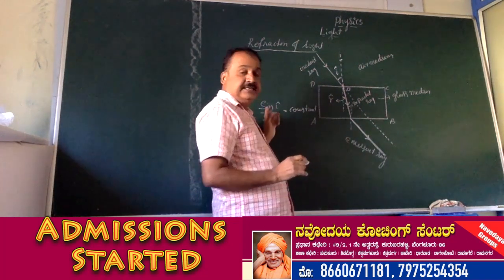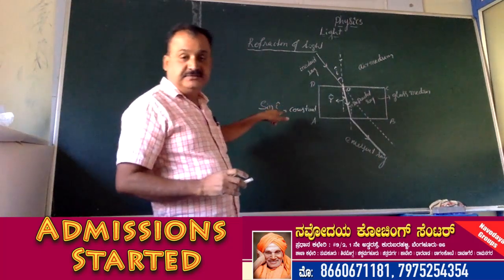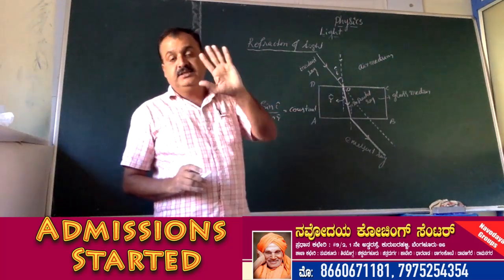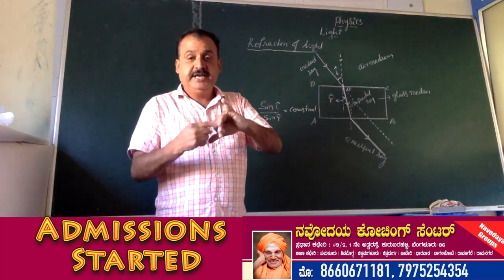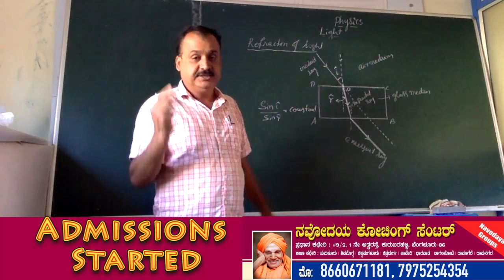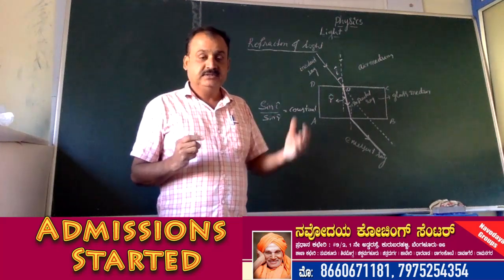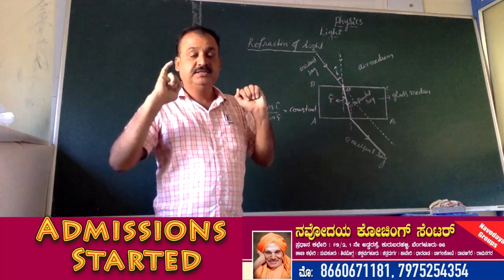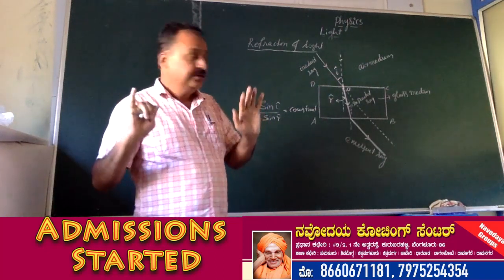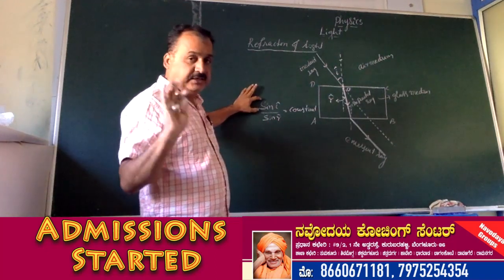Sine is a trigonometric function. Sine of the angle of incidence. There are 6 trigonometric functions: sine, cos, tan, secant, cosecant and cotangent. That is cot. Sine, cos, tan, cot, secant, cosecant. These are all the 6 trigonometric functions. So apart from that, we can take only sine.